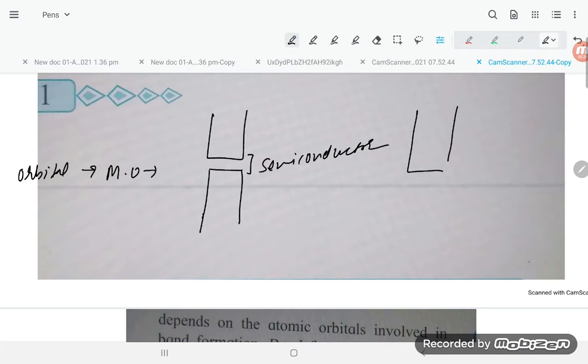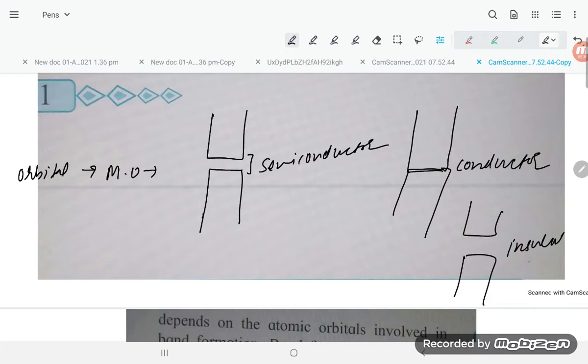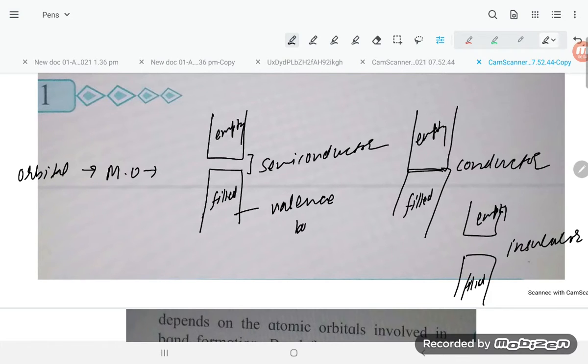If there is no gap, they are saying it is a conductor. And if the gap is very high, this is what, an insulator. Now this is the filled band, and this is the empty band. The filled band is what is known as the valence band, and the empty one is the conduction band.